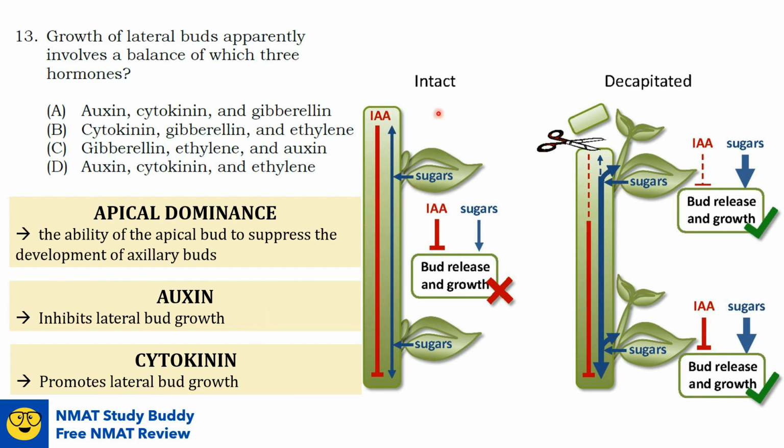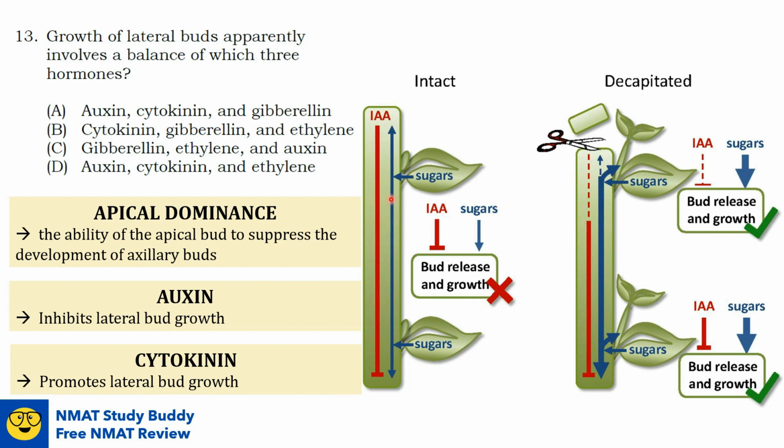Going back to what we've said earlier, in plants with intact apical bud, most of the sugars are concentrated in the apical bud or at the tip. Also, as you can notice here, auxin moving downward from the apical bud where it is synthesized produces strigolactones that repress the growth of the lateral buds directly.